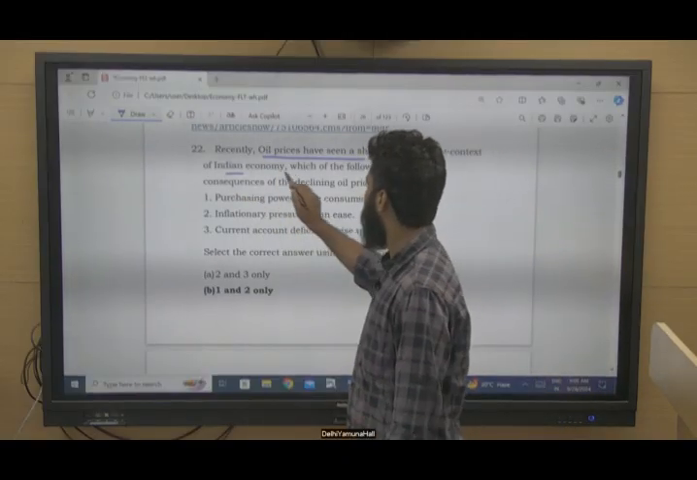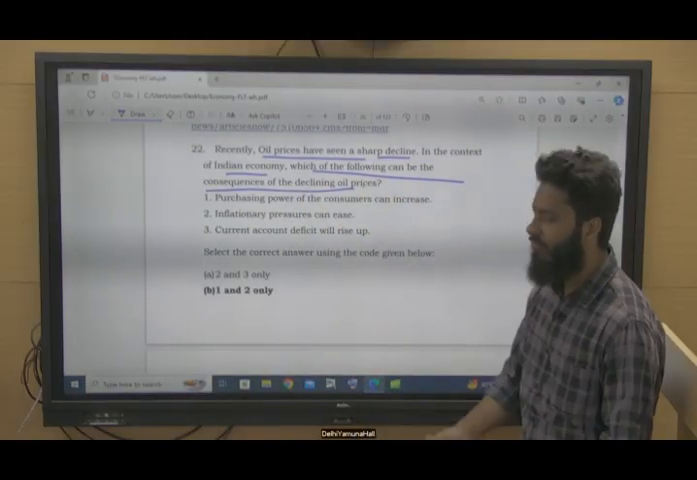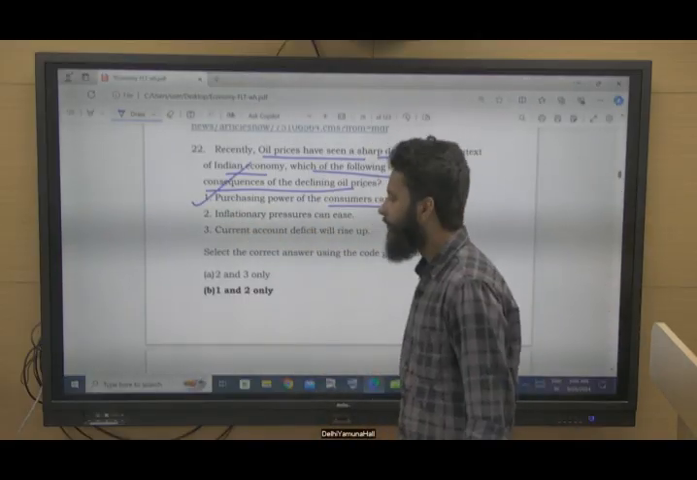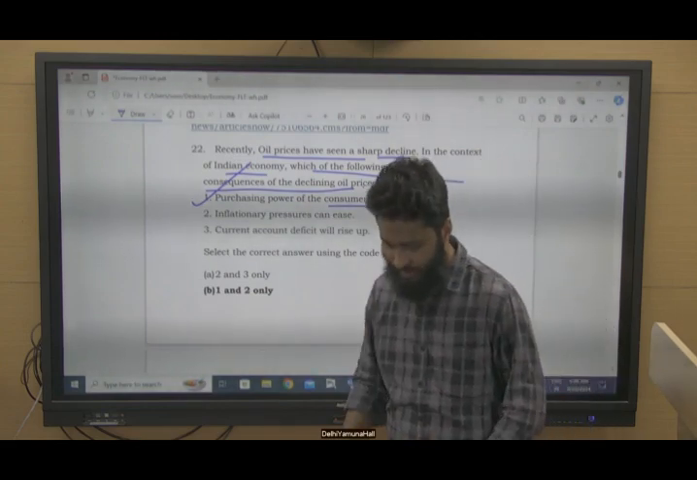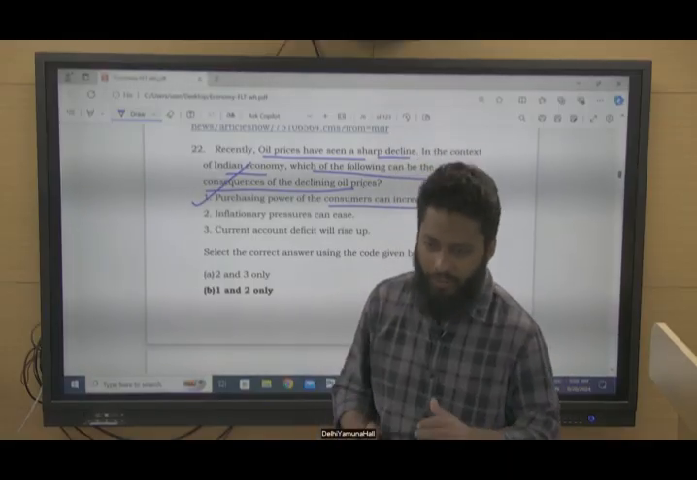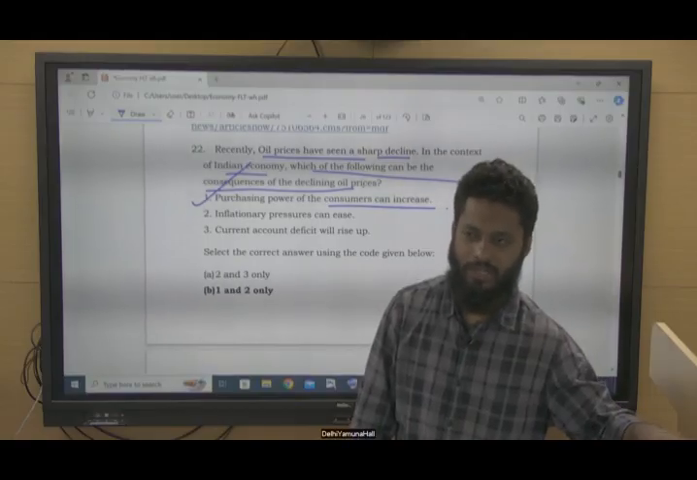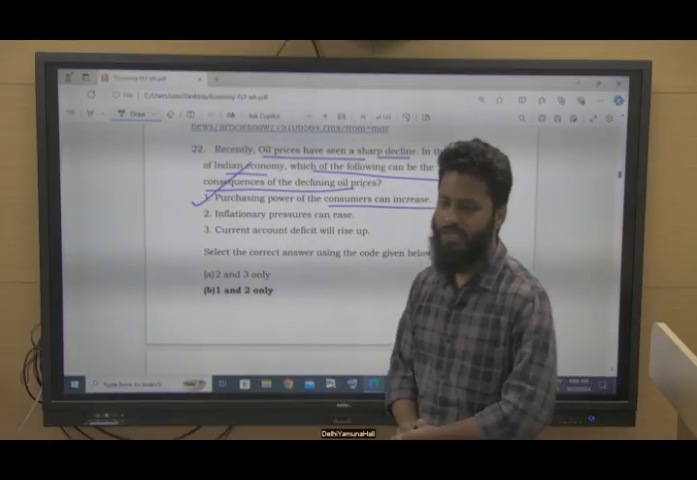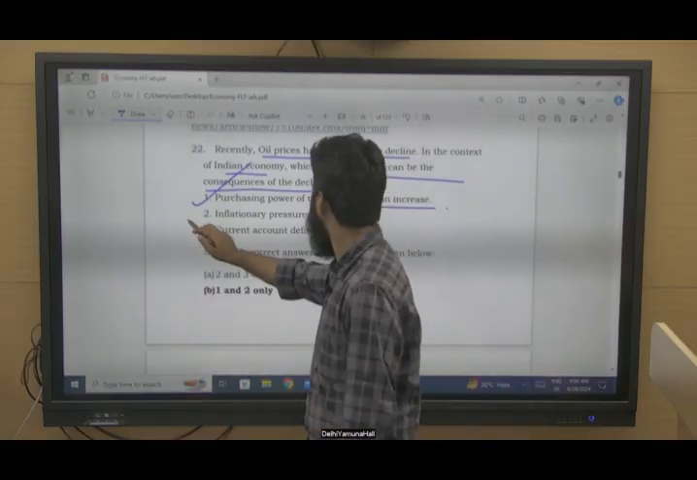Oil prices have seen a sharp decline. In the context of the Indian economy, which of the following can be a consequence of declining oil prices? If the oil price has declined, the purchasing power of the consumer can increase? Yes. Inflationary pressures can ease, because oil prices influence inflation. When we talk about core inflation, we exclude food and energy prices. Otherwise, headline inflation, for example the consumer price index, includes oil prices. So this is correct.